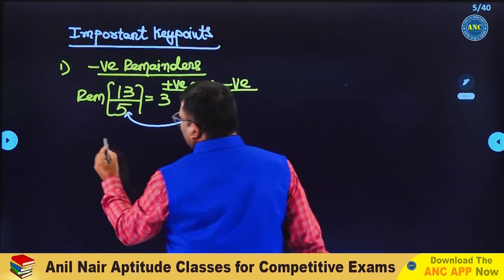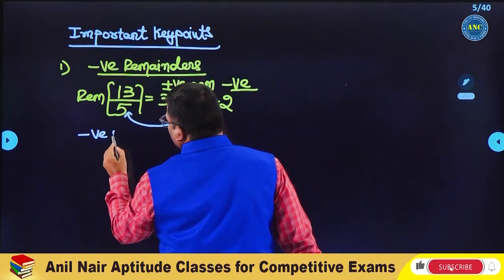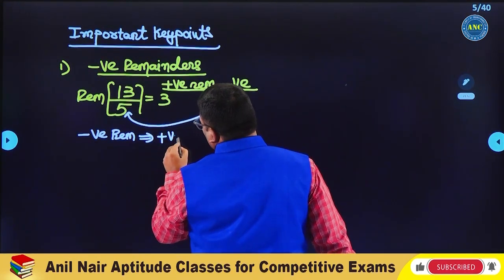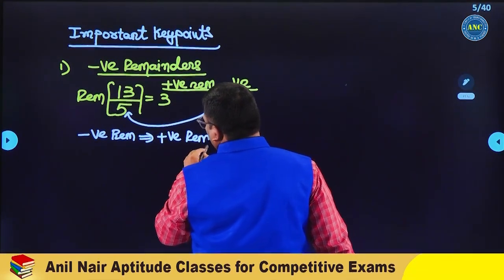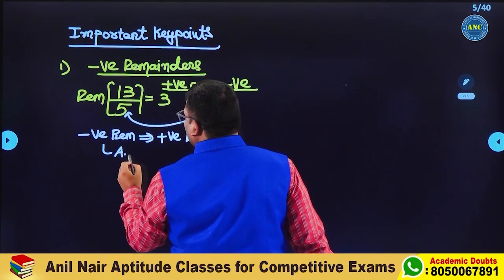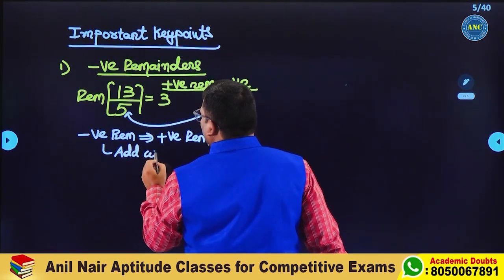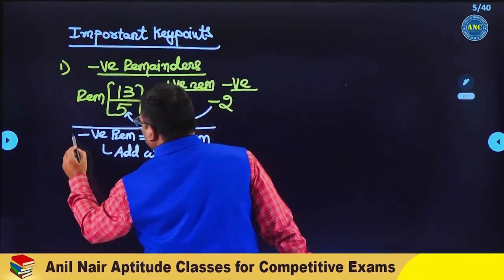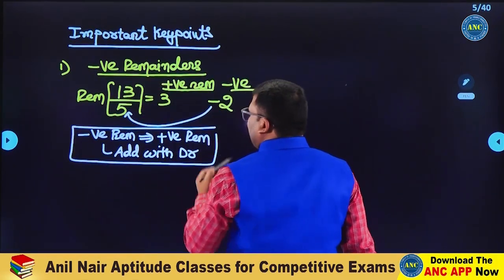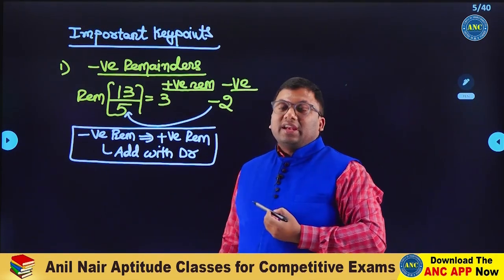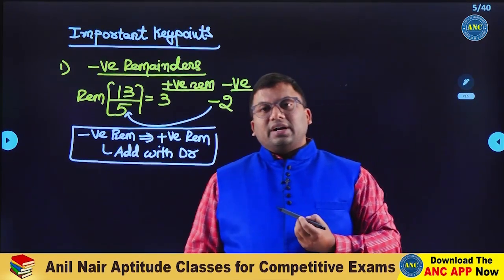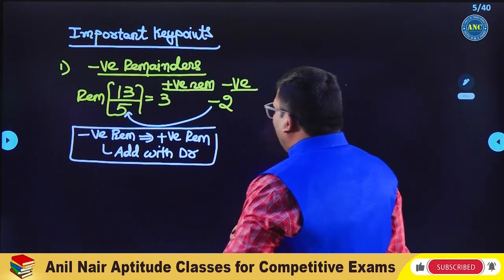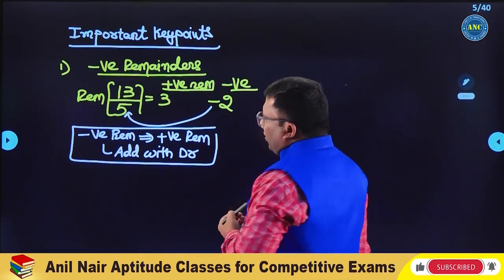We will write that point. Negative remainder to positive remainder. In case the answer is a negative remainder, to convert it into a positive remainder, add with the denominator. If you get a positive remainder directly, that itself will be the answer. In mathematics, there is no concept of negative remainder. So whenever you get a negative remainder, add with the denominator to get the positive remainder.